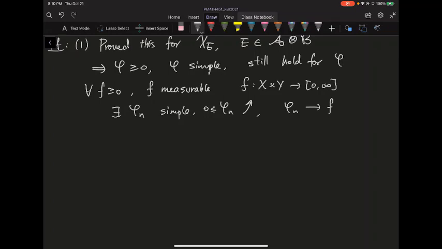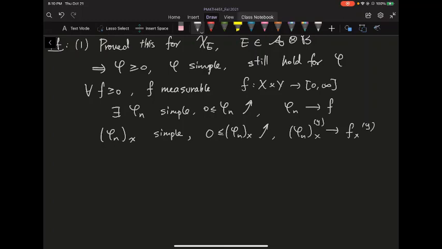If you look at a fixed x, phi n of x is also a simple function. The easiest way is to show its range is finite, which I ask you to show in your assignment. Simple means the range is finite. Each phi n with x fixed is non-negative and increasing, and moreover it converges to f lower x, which you treat as a function of y.